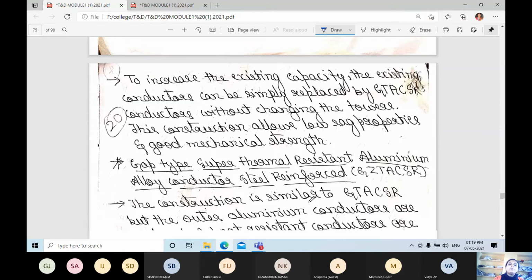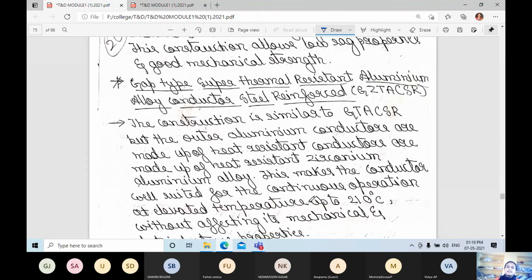Next is the gap type super thermal resistant aluminum alloy conductor steel reinforced. Here the construction is similar to GTACSR, the gap type thermal resistant aluminum alloy conductor, but the outer layer aluminum conductors are made up of heat resistant zirconium aluminum alloy. This makes the conductor well suited for continuous operation at an elevated temperature up to 210 degrees Celsius.